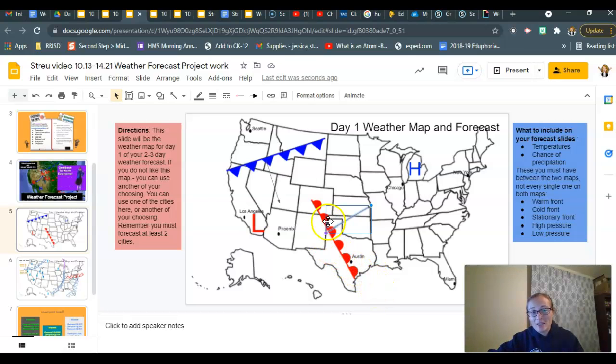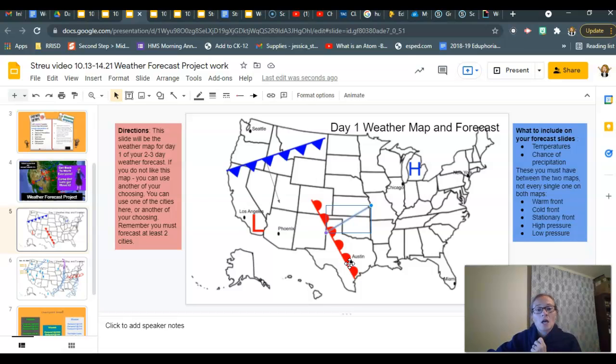Okay? So like in this first picture, their warm front has not yet hit Austin, Texas. It's gonna, though. And then when they do their 2 or 3 days later, that warm front will have moved probably over here, a little bit past Austin. And on their day 2 map, Austin's temperatures should be warmer. I have no idea if this person is doing Austin, but they could be.